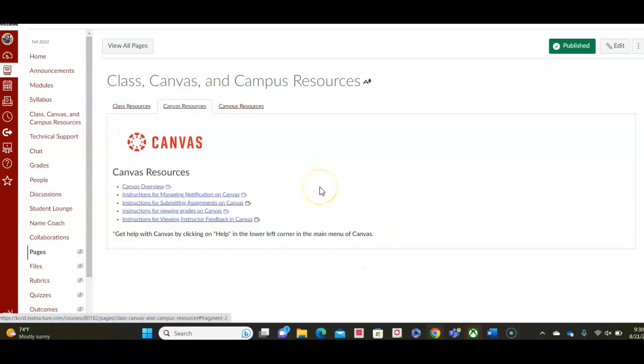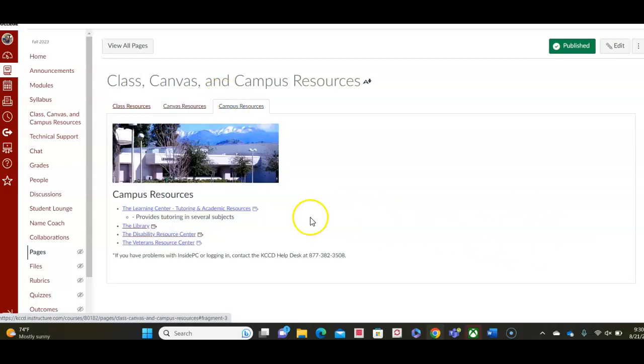Then Canvas resources. If you're having problems, if you, for example, are getting too many notifications and you want to stop the madness, then you'll want to read this tutorial. And then we have campus resources, places that you can go for extra help or to get more information.